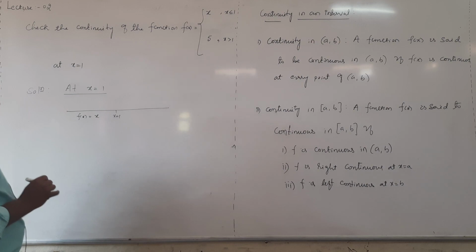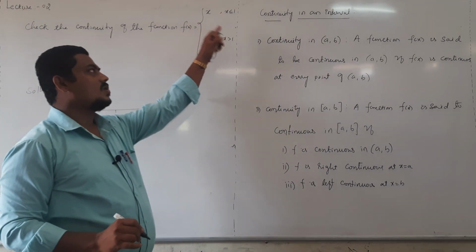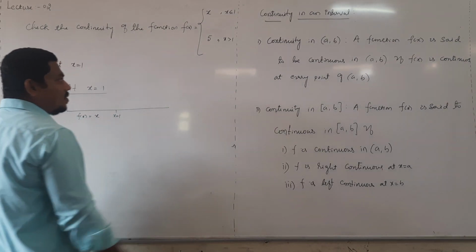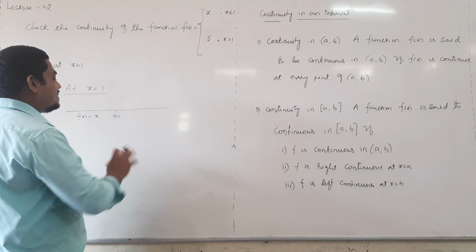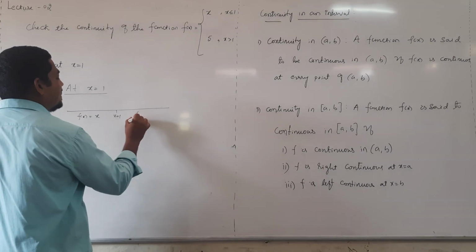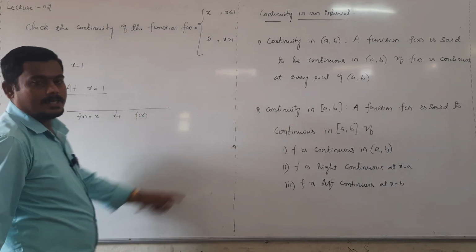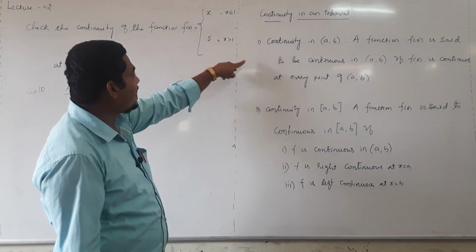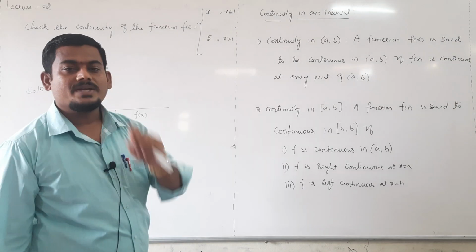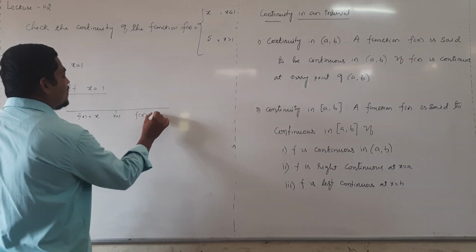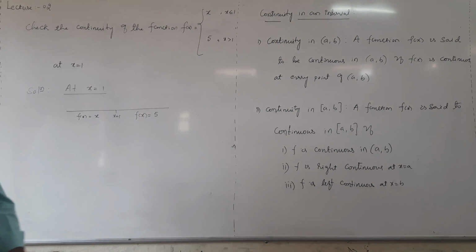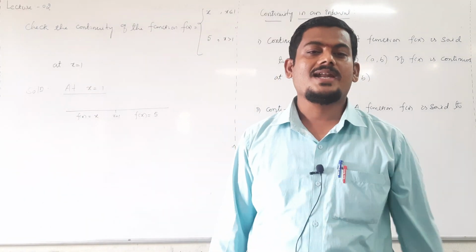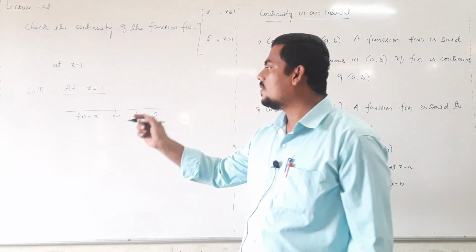f of x equals x only. Less than or equal to 1 means left side of 1. Greater than 1 means right side of 1. Right side of 1, what is our f of x? Greater than means right side, less than means left side. Greater than 1 means right side of 1, our f of x is 5 only, which means a constant function. To conclude continuity of the function, just evaluate the left hand limit, right hand limit and functional value at what point?